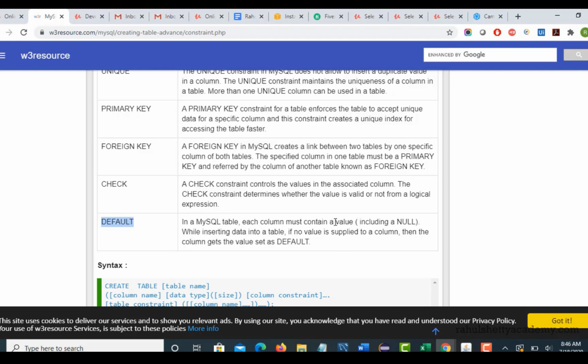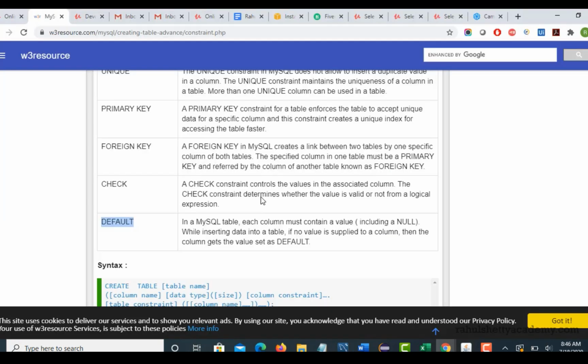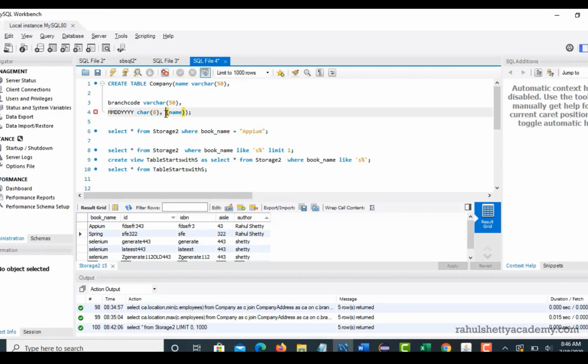So if you mention this as a default, then if any user doesn't add a value for it, let's assume that you are adding this row but you don't have the author name, it will by default give Rahul Shetty. If you put a default, it uses this name. Okay, so whenever it's null, it puts your default value, right? So that's where the default constraint comes in. Whatever you set as a default while creating the table, whatever you define here, that will be placed if you don't provide any value.